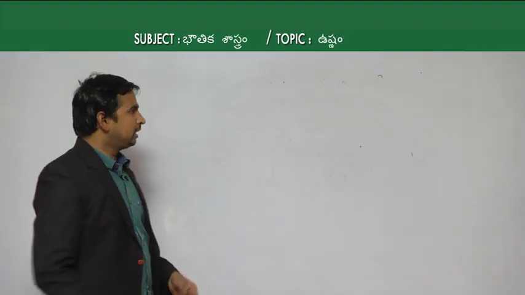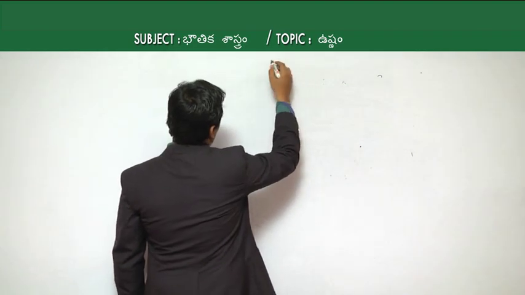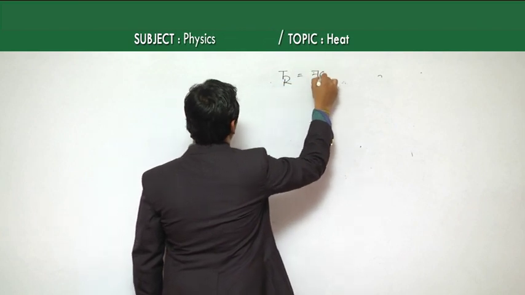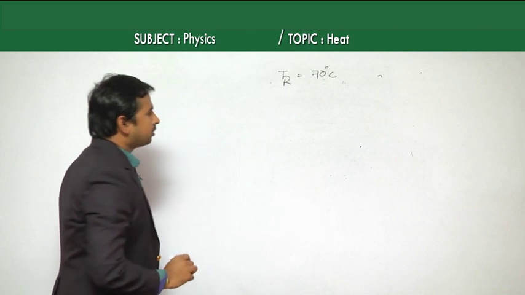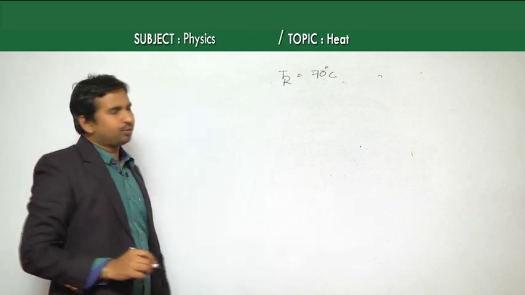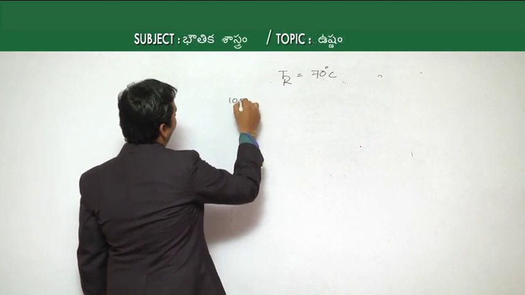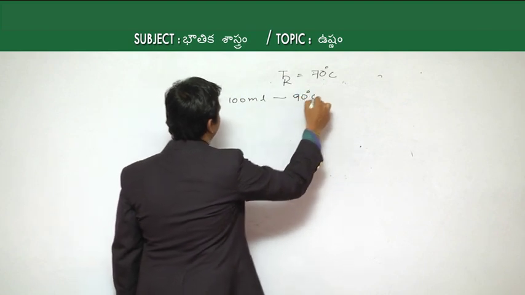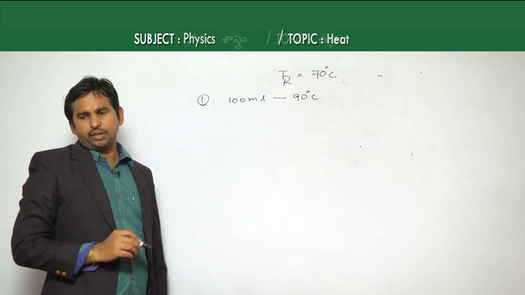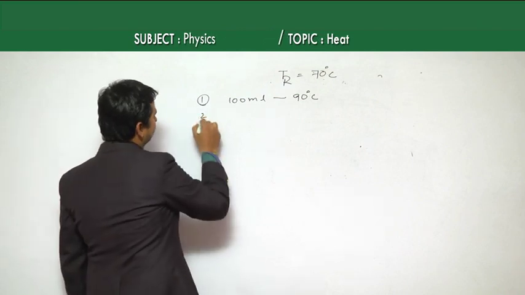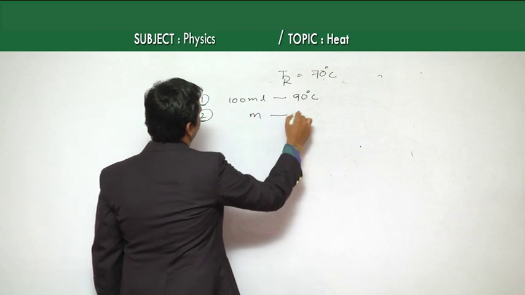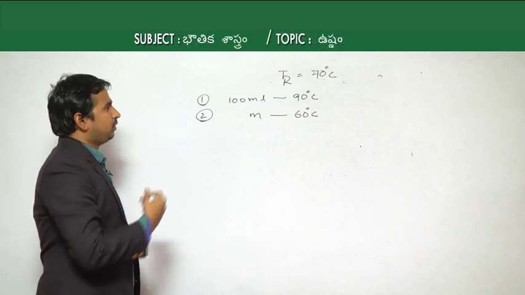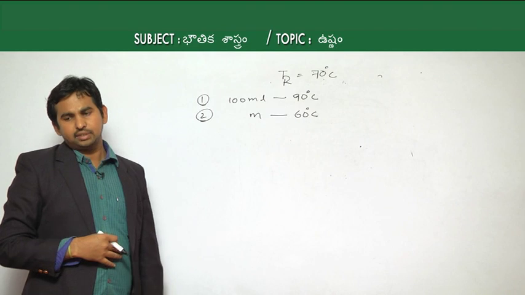Given that the final temperature after mixing is 70 degrees Celsius, we have 100 ml of the first liquid, liquid 1, at 90 degrees Celsius, whereas the second liquid is at 60 degrees Celsius. The second liquid's mass is not given. After mixing both liquids, we get 70 degrees Celsius.